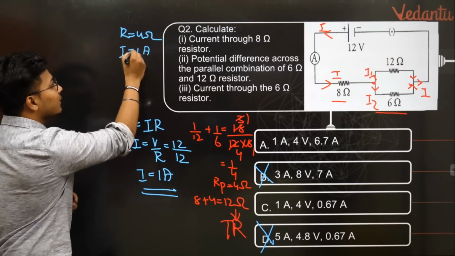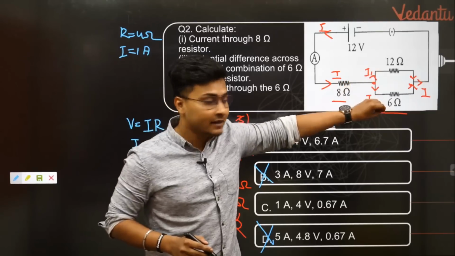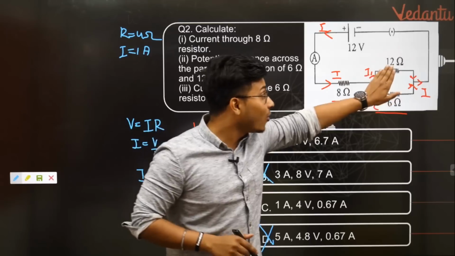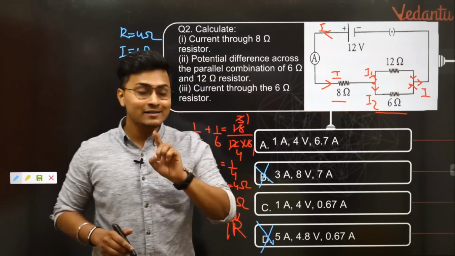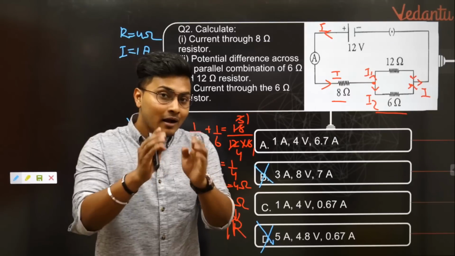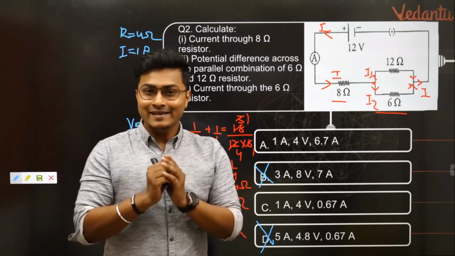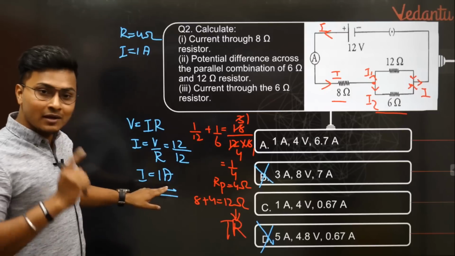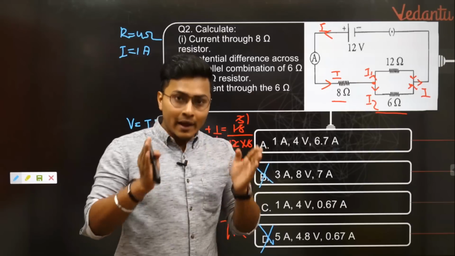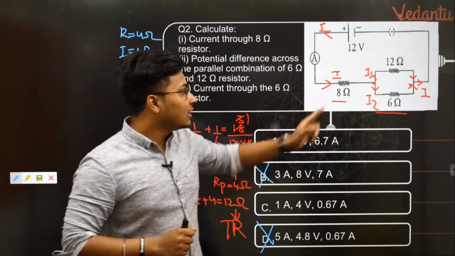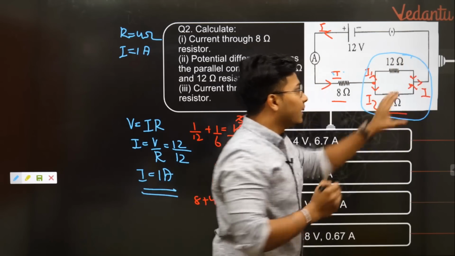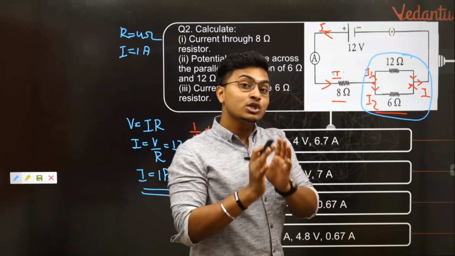Now it is asking us what is the potential difference only in this part. How can there be a potential difference only across this particular part? There is only one answer. Since the 8 ohm resistor and that parallel combination are in series with each other, in series the current of 1 ampere is constant, but the potential difference varies across the resistors. So across the 8 ohms and across the whole parallel combination the potentials will be different.